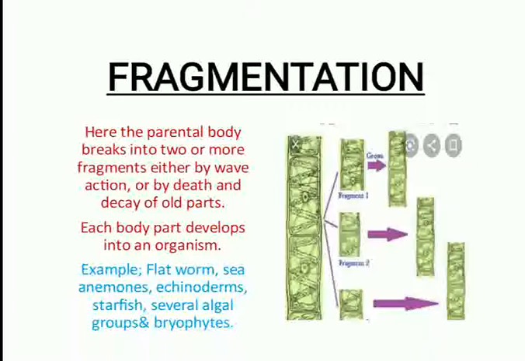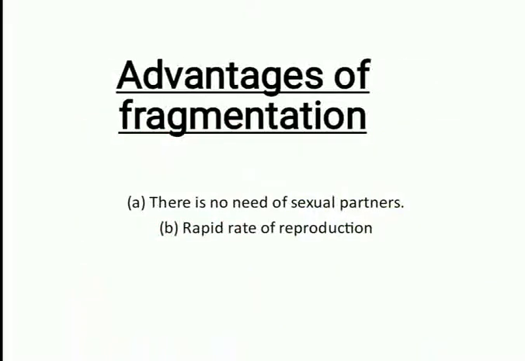Various lower plants and some animals show this process of reproduction. For example, flatworms, sea anemone, echinoderms, starfish, several algae and various groups of bryophytes show the process of fragmentation. This is an easy method of reproduction. It causes the organisms to multiply in a shorter period of time. It definitely has some advantages over various other methods of reproduction.